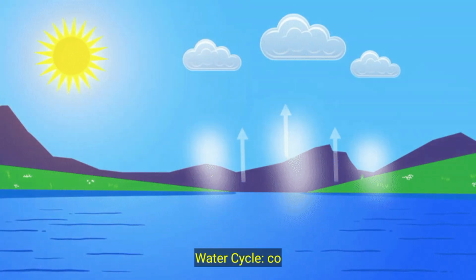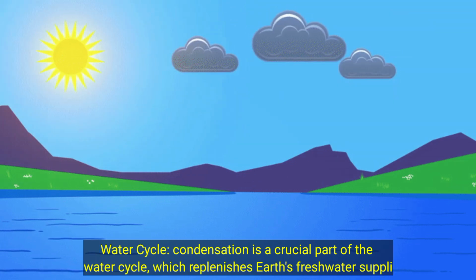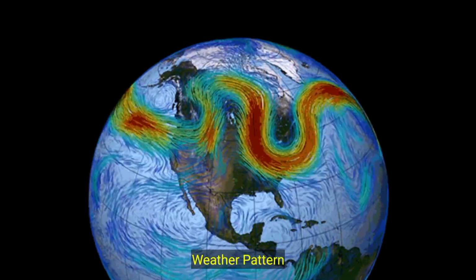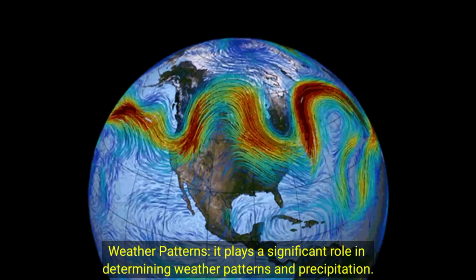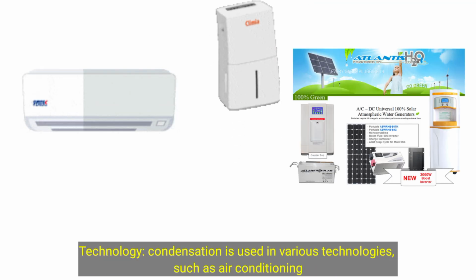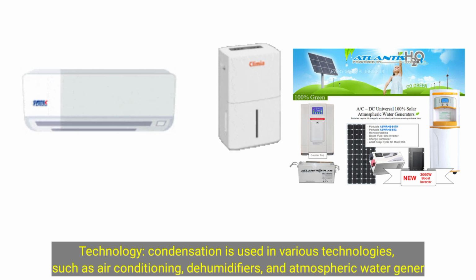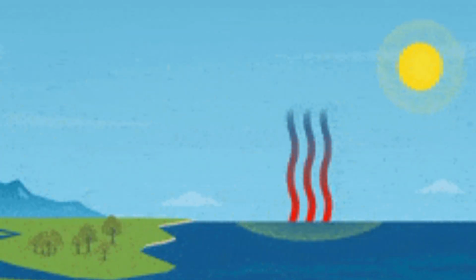Importance. Water cycle: condensation is a crucial part of the water cycle, which replenishes Earth's fresh water supplies. Weather patterns: it plays a significant role in determining weather patterns and precipitation. Technology: condensation is used in various technologies, such as air conditioning, dehumidifiers, and atmospheric water generators. Turning vapor into drinking water, a technological marvel.